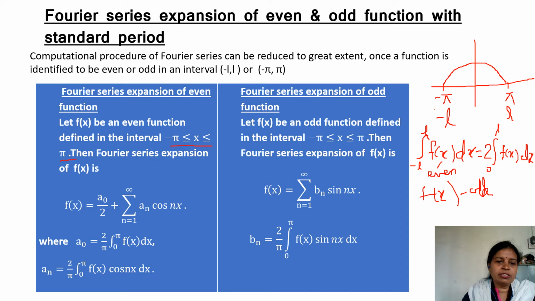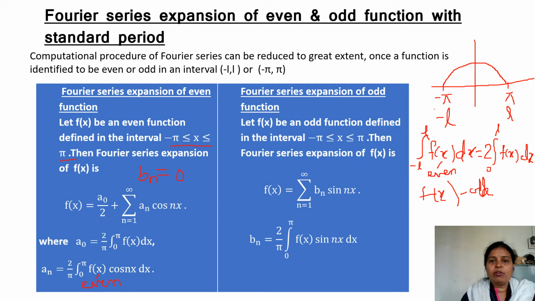Similarly, for an also, f of x is an even function and we know that cos is also an even function. Even into even is even. Therefore, you can calculate an. But when you calculate bn, f of x is even and in the formula for bn, sin nx comes. So, even into odd becomes odd. Therefore, bn becomes 0. So, what is the important thing to remember? For an even function, bn is always 0. And therefore, the Fourier series computation reduces and you have to find only a0 and an by the use of the formulas given here.